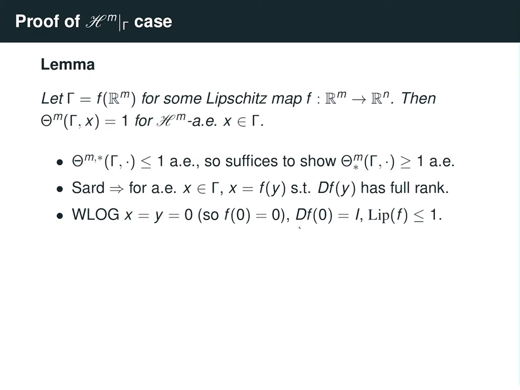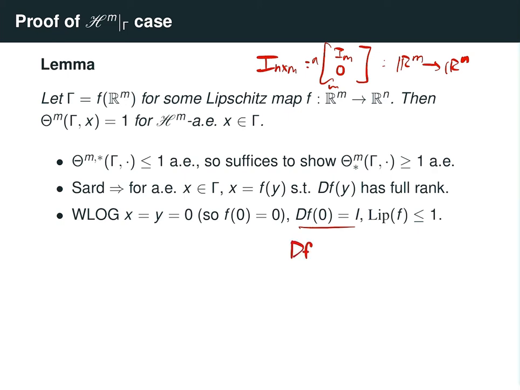Now, additionally, we can assume without loss of generality that the derivative of f at 0 is equal to the identity, where by the identity in this case, we really mean the n by m matrix made up of the square m-dimensional matrix I_m followed by a bunch of zeros. So this is a linear transformation from R^m to R^n, where it fixes points in R^m. Okay, so why can I do this?